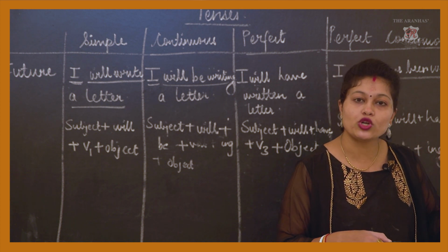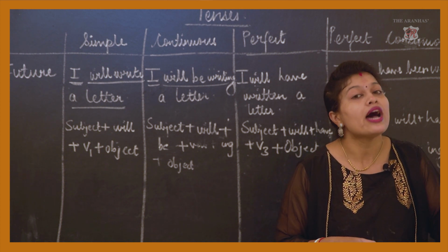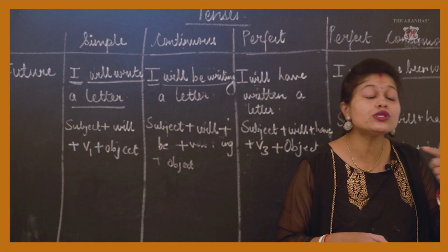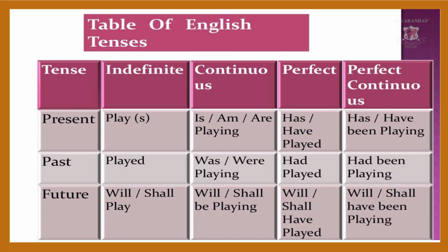I explained this concept earlier also. When it is I and they, we will use have. When it is he and she, we will use has. Next we go to past tense. Played is the verb in simple past tense. Then was or were: he was playing, she was playing, they were playing. Then had played. We don't have options here as in the present tense, has and have. Here had is universal, for everybody it will be had. I had played, she had played, they had played. Then had been playing, where also it is universal: she had been playing, he had been playing, I had been playing.